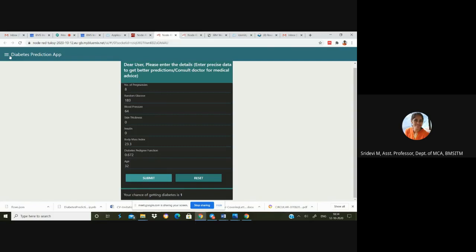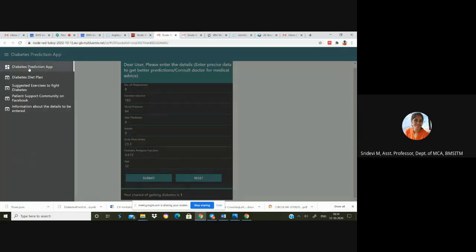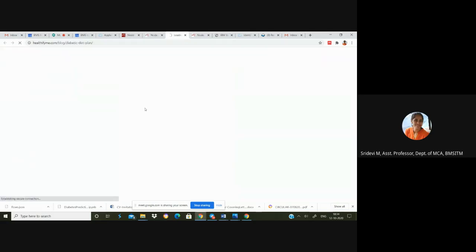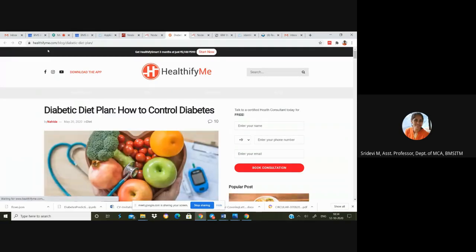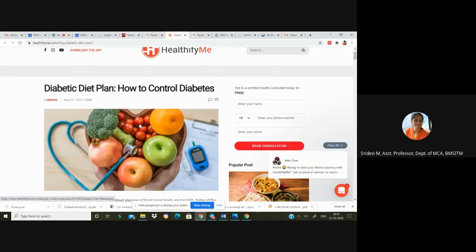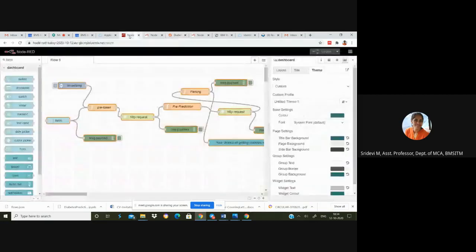In addition to this, I also added some extra links which would be helpful for the user of this application, like diabetes diet plan, which will open a link to the healthifyme.com website, where the user will get a lot of information about the diabetes diet plan to be followed in order to fight diabetes.